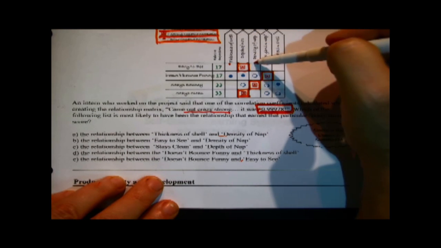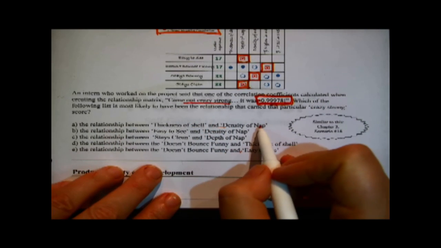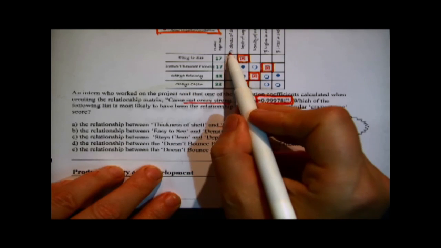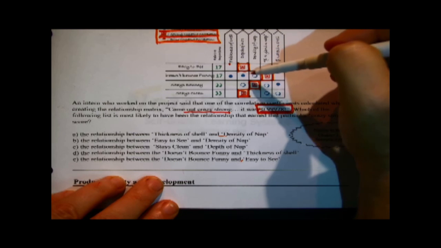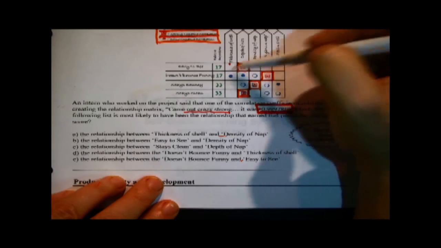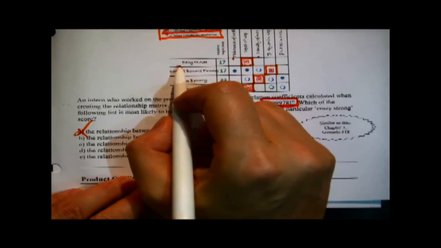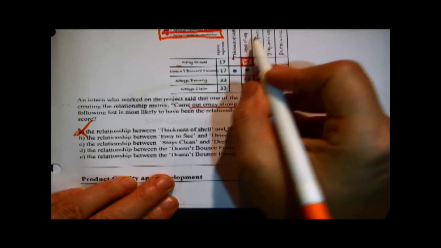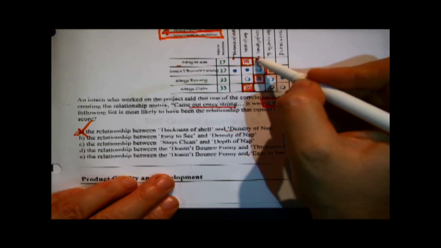Now, of these, which one's down here? Okay, the relationship between thickness of the shell and density of the nap. Thickness of the shell, here we go, that's one of the technical specifications, one of the columns. Density of the nap, oh wait a minute, that's one of the technical specifications. Those two things don't even cross here in the relationship matrix. It's not this one. The relationship between easy to see and density of the nap. Now, easy to see is a customer value feature, and density of the nap is a technical specification. They do cross in the relationship matrix, but we miss. See, it's just empty, so it's not that one.